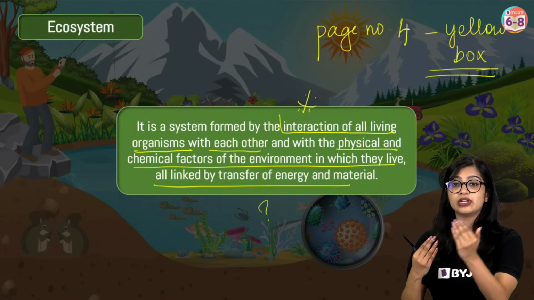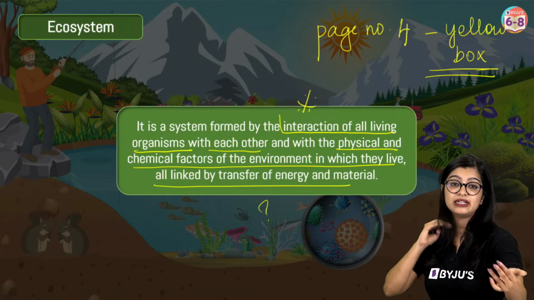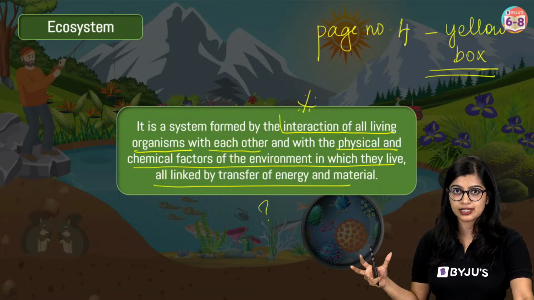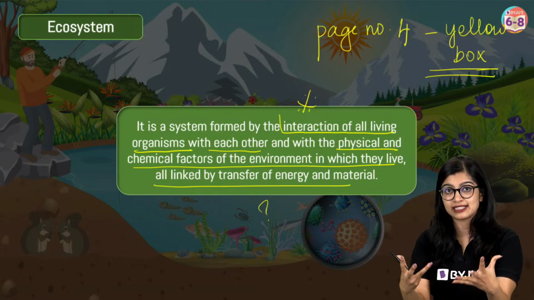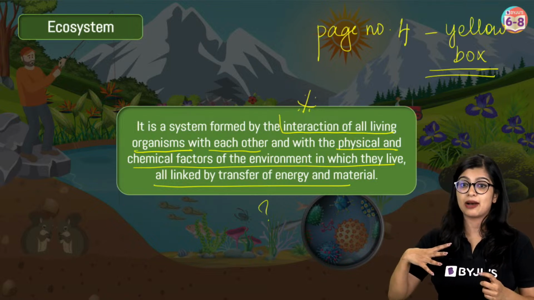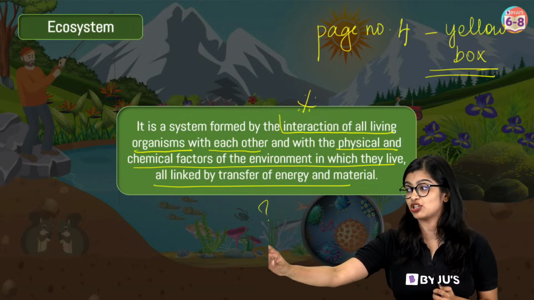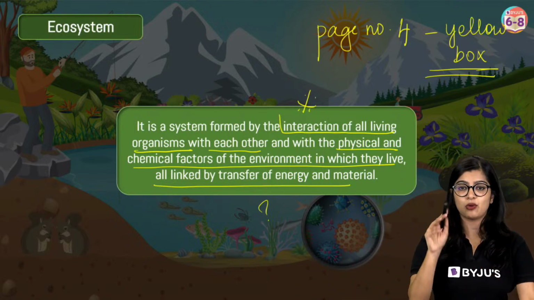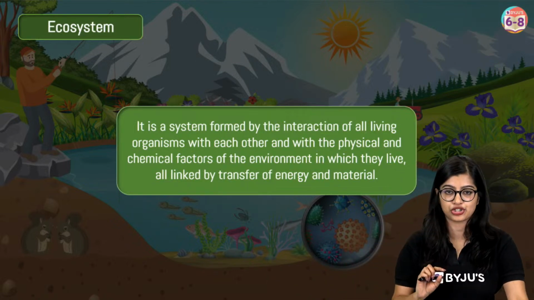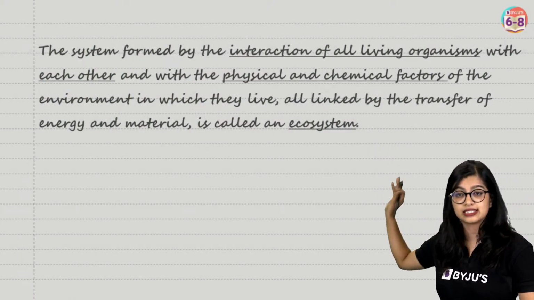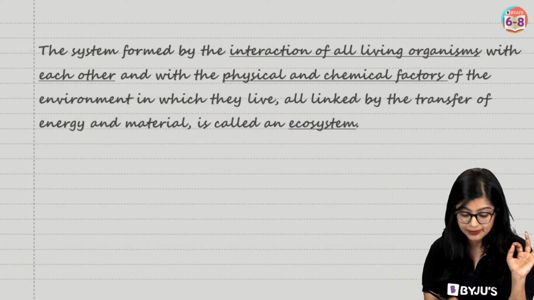The word interaction is important, otherwise you will lose marks. To interact is to communicate, so right now I am interacting. So what is an ecosystem? An ecosystem is a space where living organisms interact. For example, if I'm touching my bottle, I am interacting with my bottle. So that is what you need to highlight. That is what we mean by interaction. So now, everybody, this is the definition and this is how you will write.